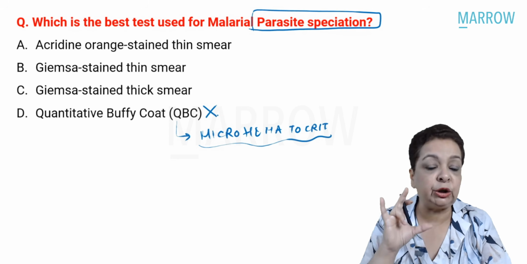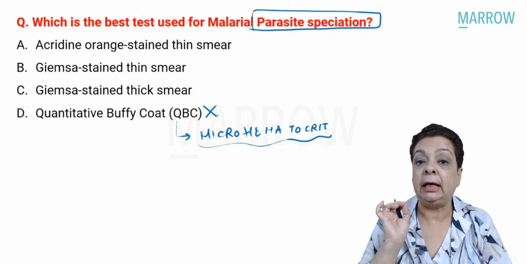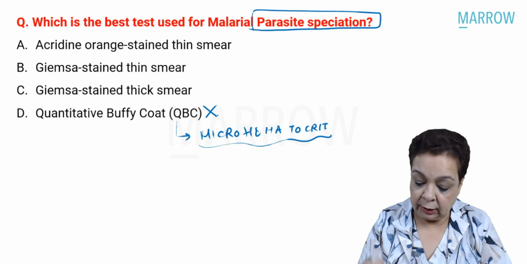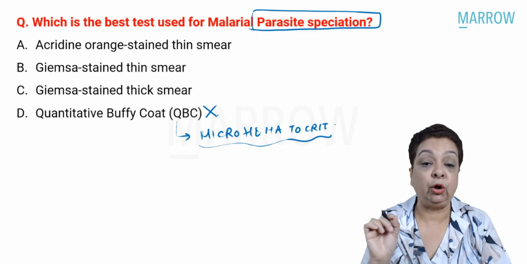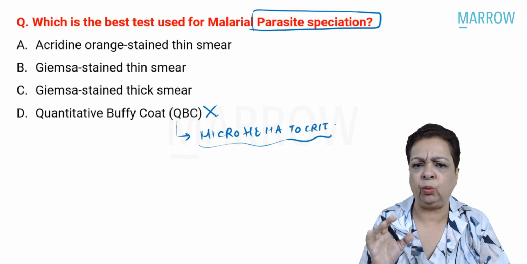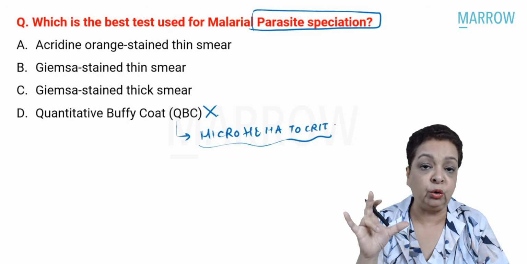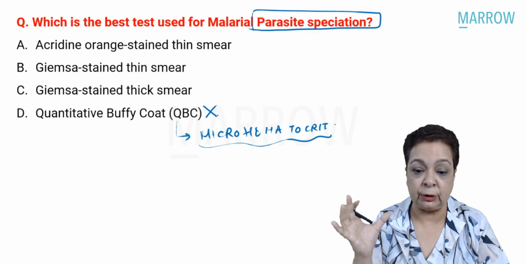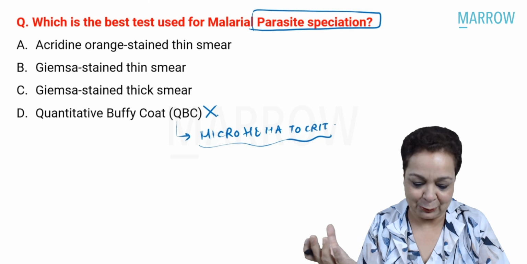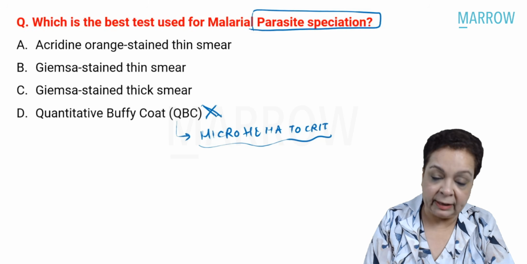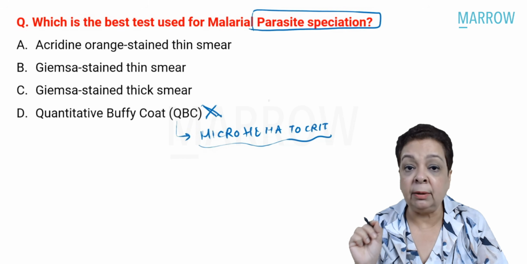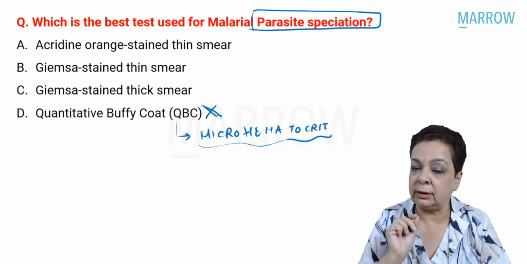Yes, it is slightly more sensitive than preparing the peripheral blood smear, but it cannot identify which species it is. It is more expensive. It requires a special microhematocrit tube. It requires a centrifuge and so on, right? And of course, it also requires a fluorescent microscope. So this is not helping in speciation, but yes, it does help in parasite detection, more sensitive than the smears.